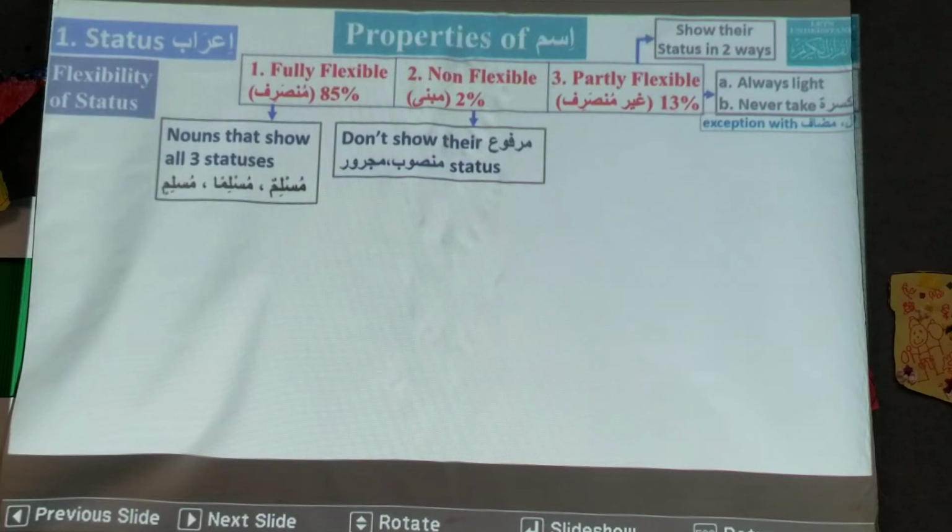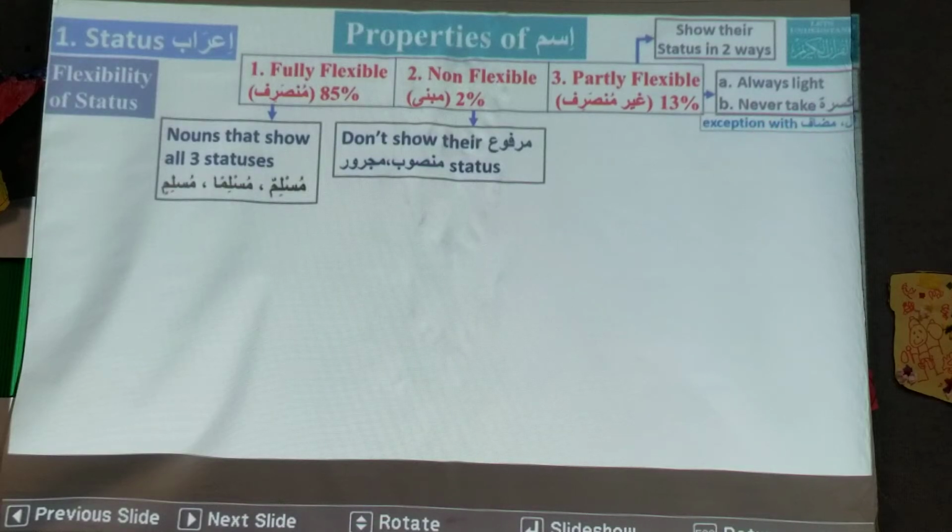The other rule is that they are always light, as we discussed last time and also today. They are always light, and they do not take kasra. They do not take zir. There are some exceptions, but mostly they do not take zir.